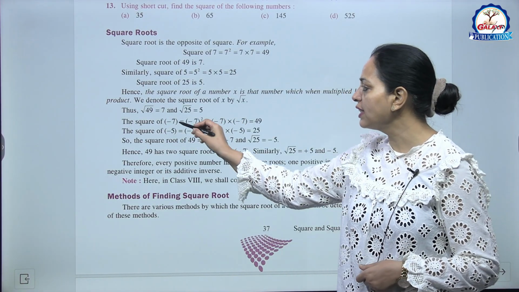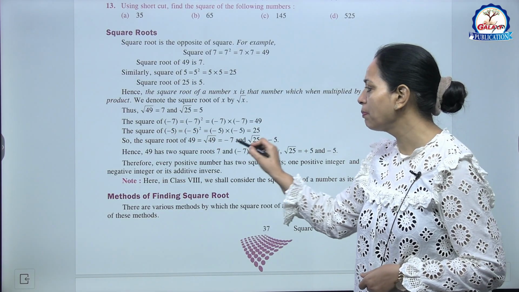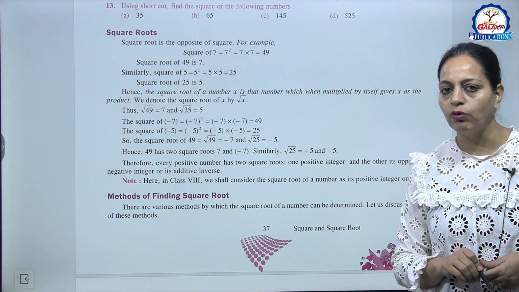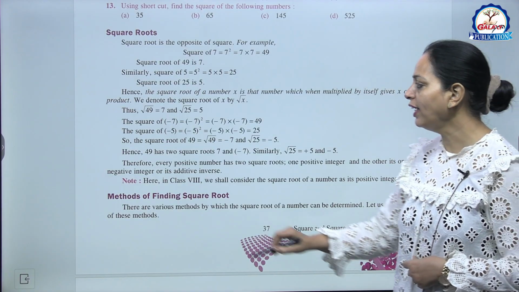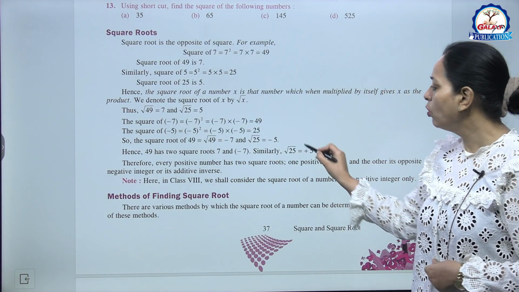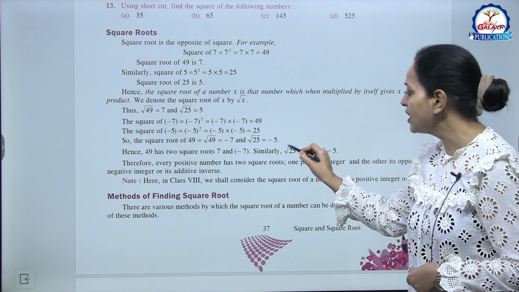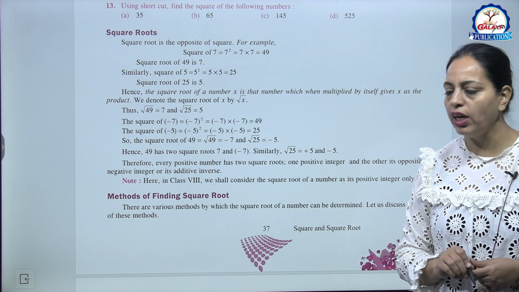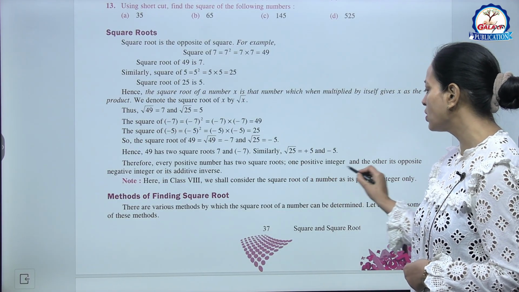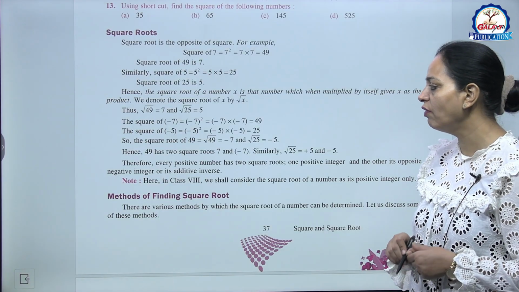The square of minus 7 is 49. Okay, so root 49 is minus 7 also, root 25 is minus 5 also. It means 49 has two square roots, 7 and minus 7. ऐसे ही root 25 is plus 5 and minus 5. This is the symbol of the square root. Okay, so therefore every positive number has two square roots. One is positive and the other is negative integer or its additive inverse.